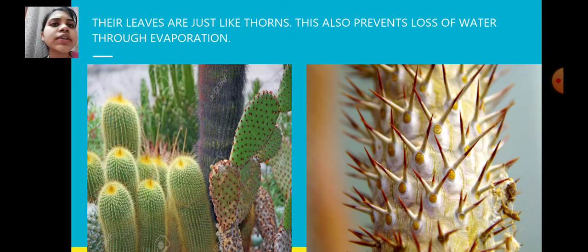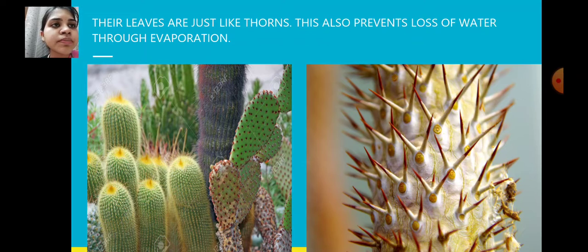Their leaves are just like thorns. This also prevents loss of water through evaporation. You all know what is evaporation? When the leaf of the tree releases excess water from its body, it is known as evaporation, right? When it releases water as vapor, it is known as evaporation. But in the desert area, you already know the temperature is very high and water is very less. So the trees need water, no? They cannot do evaporation all the time.